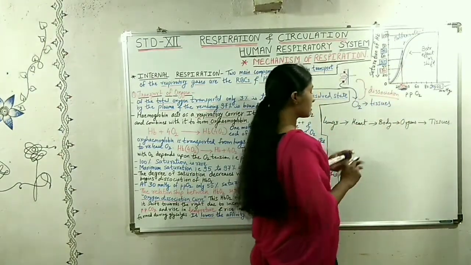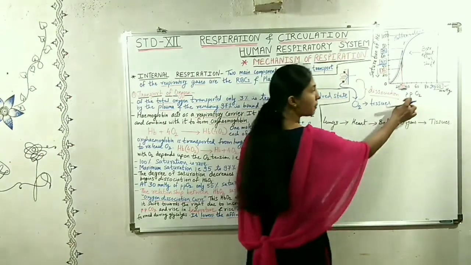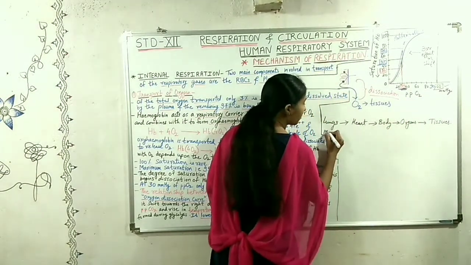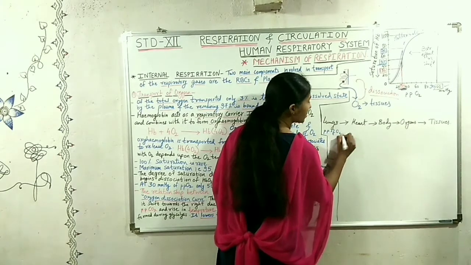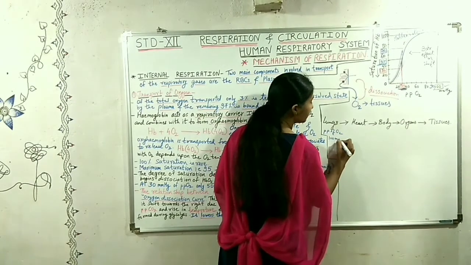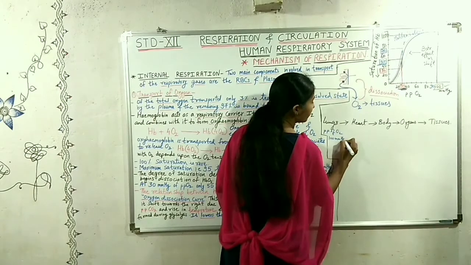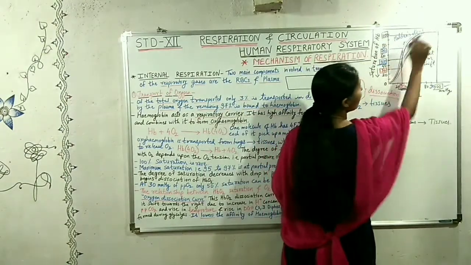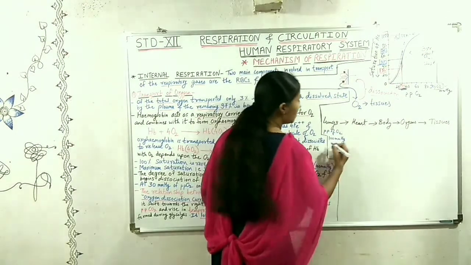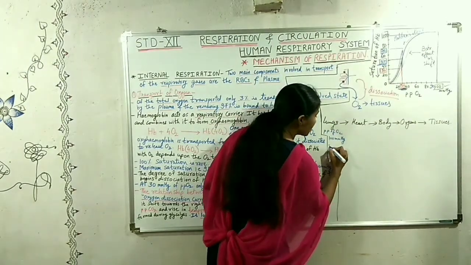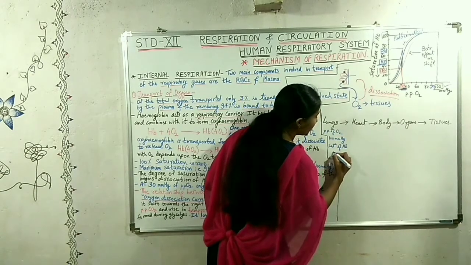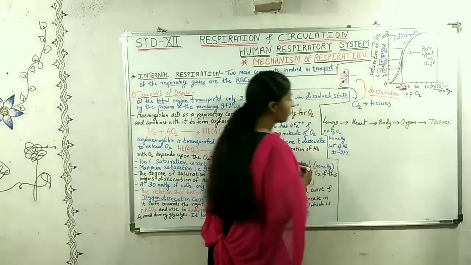Here in the lungs, the partial pressure of oxygen is about 100 millimeters of mercury, and the saturation of hemoglobin will be maximum, 95 to 97%.